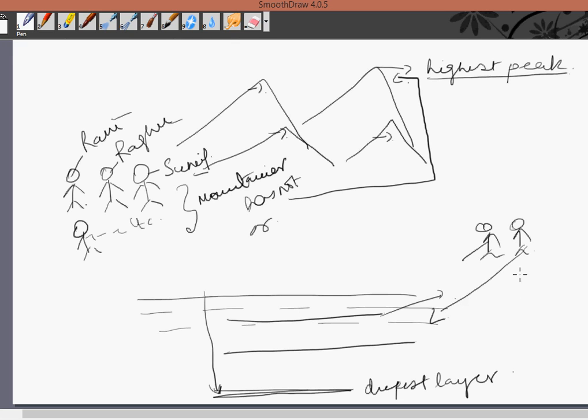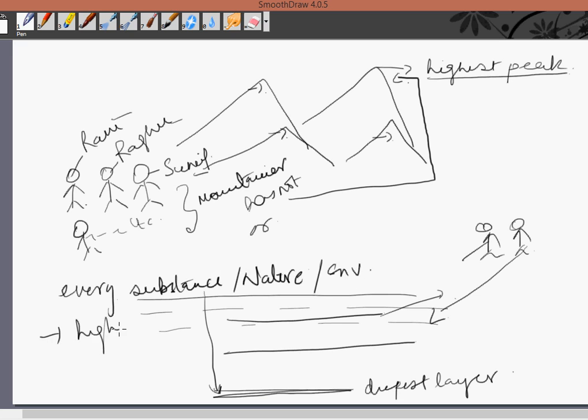So what is the conclusion? Every substance, you can say substance or nature, environment, has a highest point or a lowest point, right?